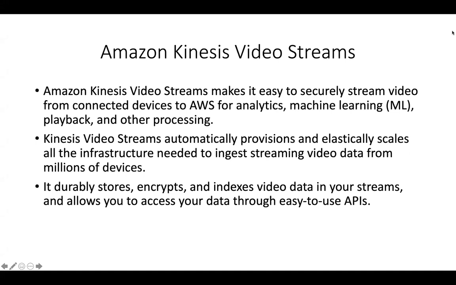So Amazon Kinesis Video Streams makes it easy to securely stream video content from millions of devices for any kind of analysis or machine learning. Let's say, for example, you're working in an industry where you're using a lot of thermal devices, and you would like to send all of the thermal video data to Kinesis Video Streams.